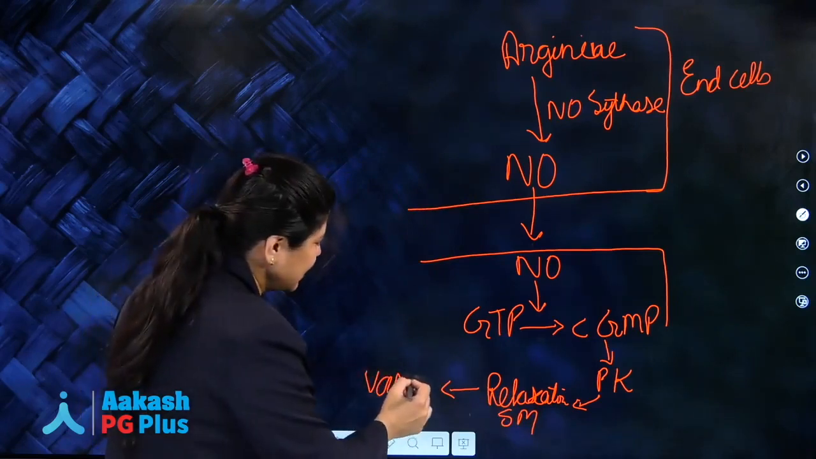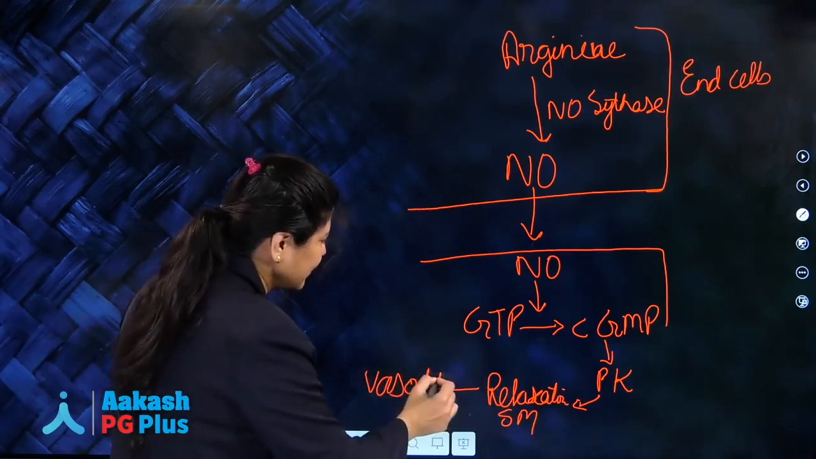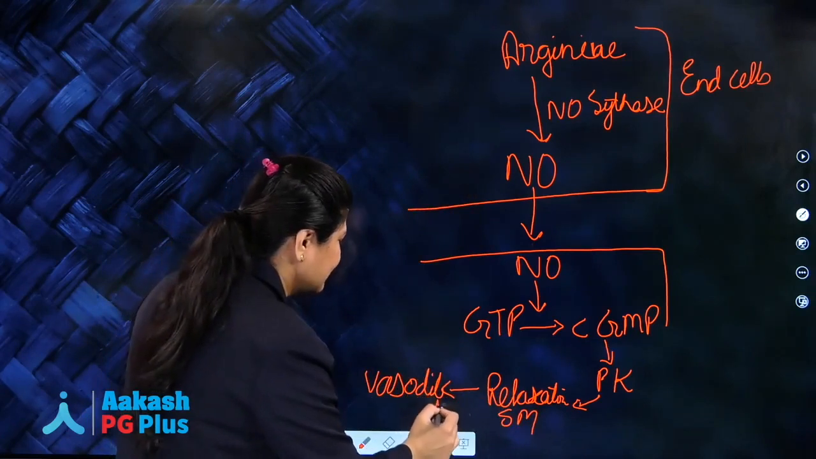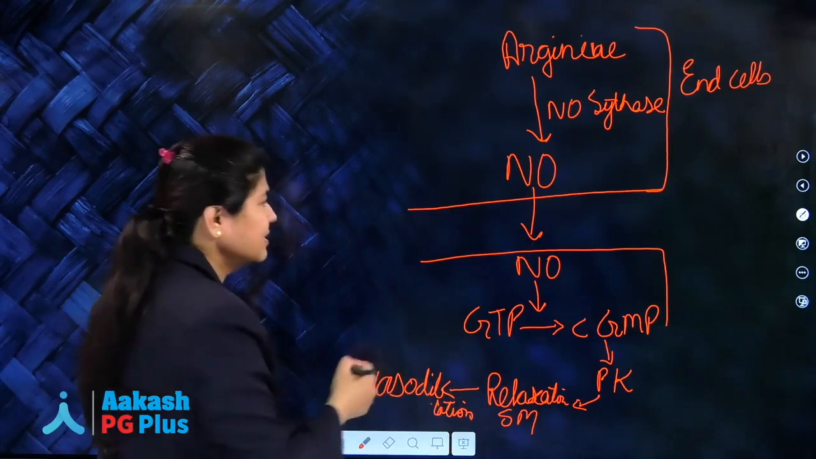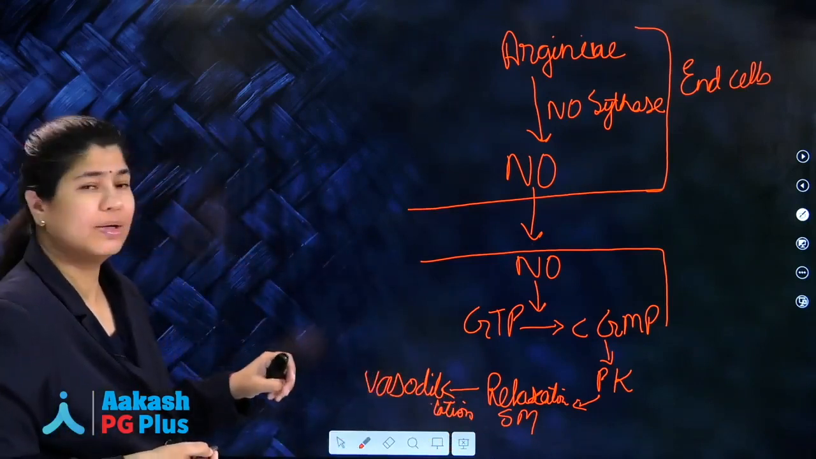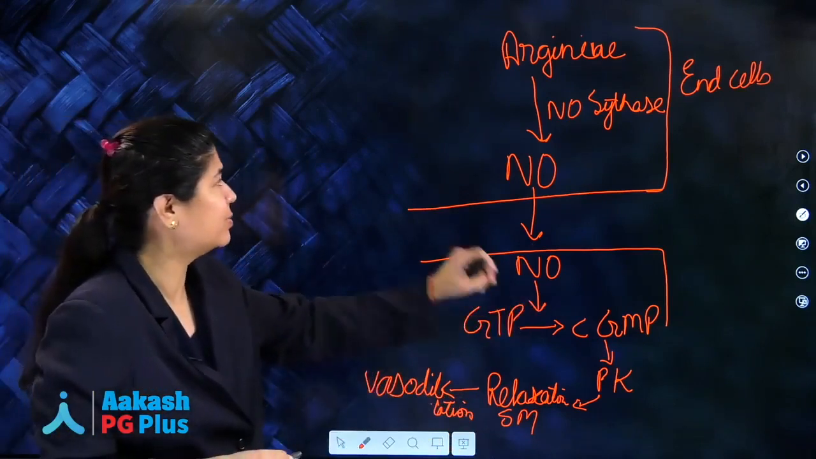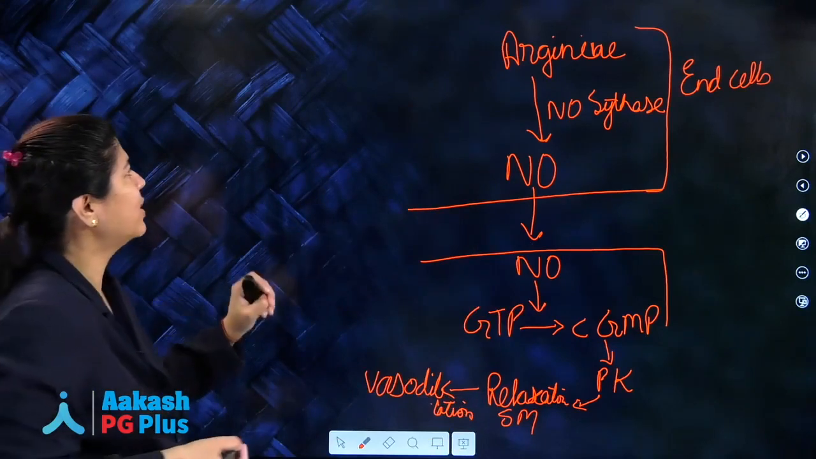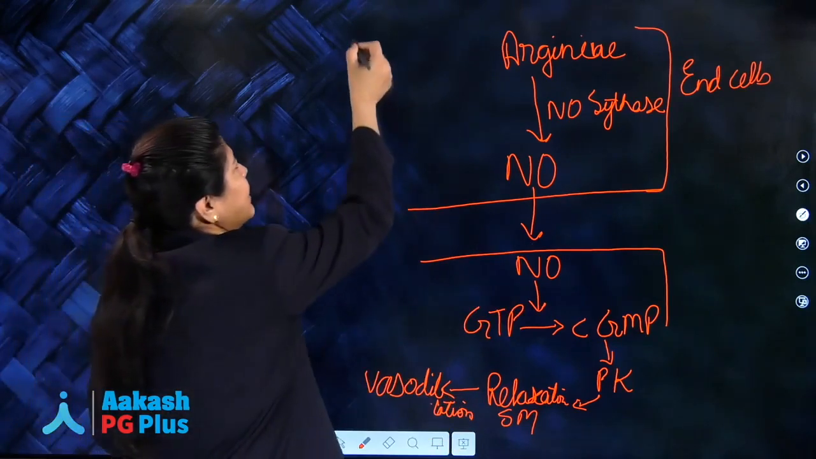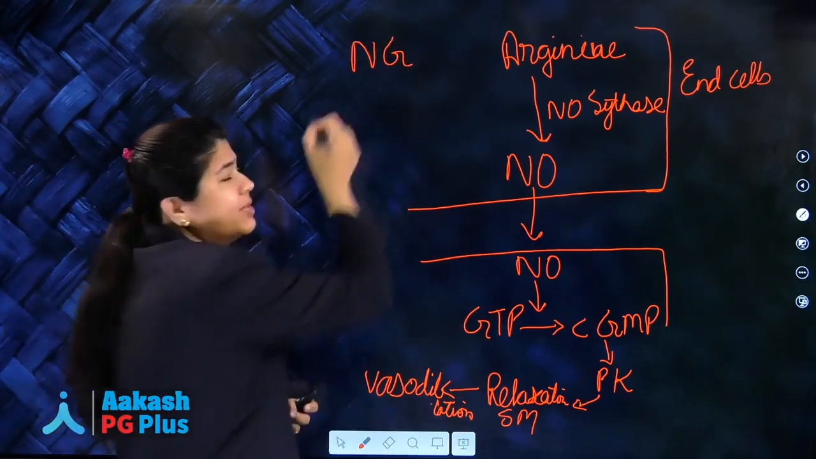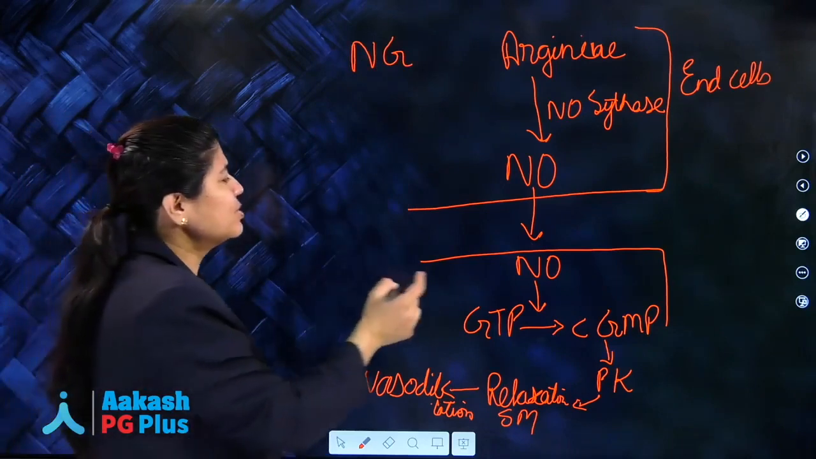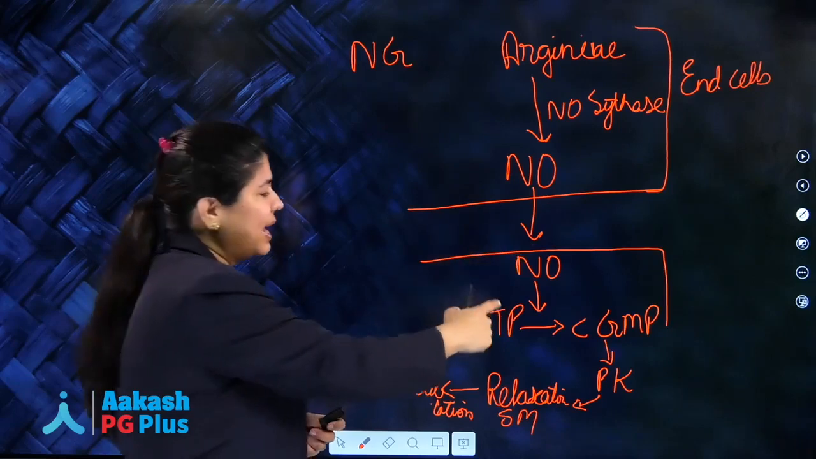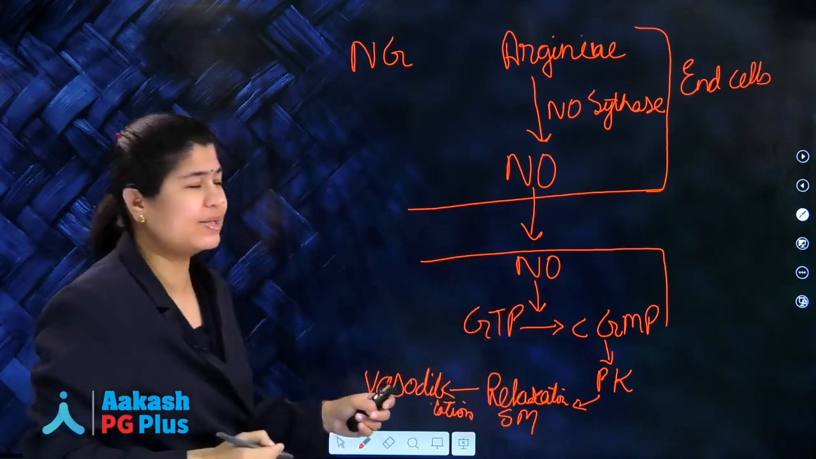So this is how nitric oxide is functioning, through the cGMP pathway. Now here one important point is that nitroglycerin or glyceryl nitrate, which is used for angina patients, also utilizes NO and uses the same pathway for the vasodilation.